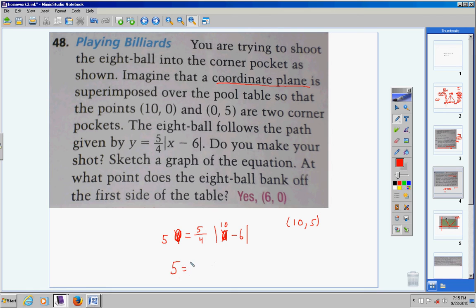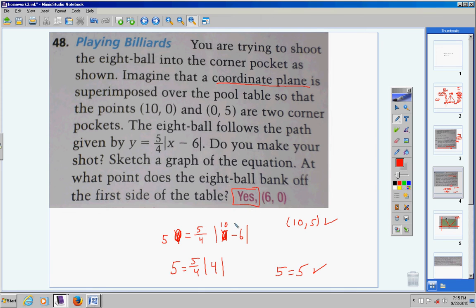5 equals 5 fourths times the absolute value of 10 minus 6, which is 4. Okay? Now the absolute value of 4 is 4, and 5 over 4 times 4 is 5. So you get out 5 equals 5. Check. So yes, this point does satisfy this absolute value function right here. So yes, it does lie on the graph. So yes, your shot will go in.